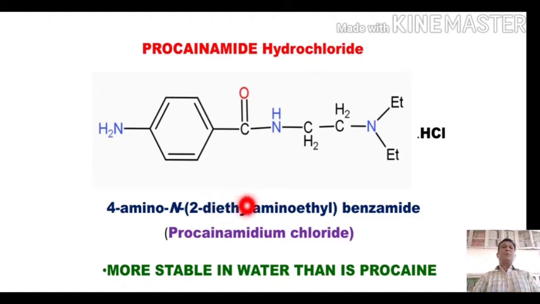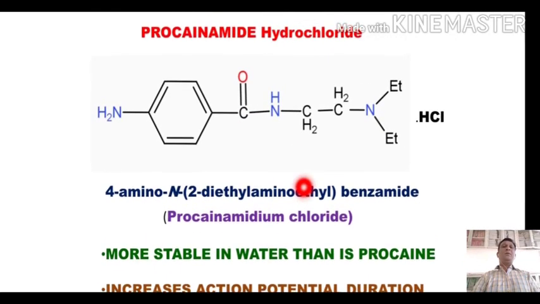So the systematic IUPAC name is 4-amino. This is position number 1, 2, 3, and this is position number 4. So it is 4-amino on N. We have, this is position number 1, this is position number 2. So on 2 we have diethylamino: 4-amino-N-[2-(diethylamino)ethyl]benzamide.